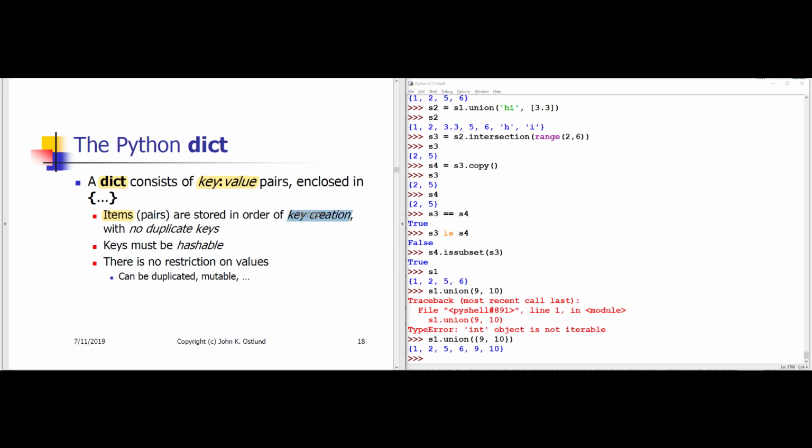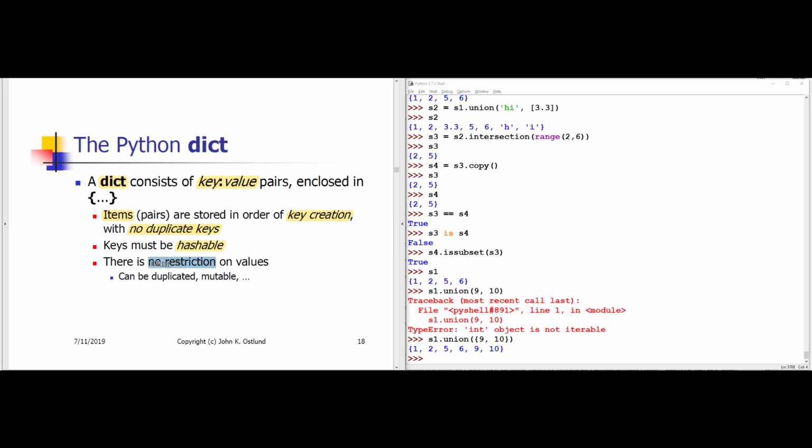The items are stored in the most recent Python implementations in order of key creation. So the first item that you add to a dictionary remains the first item, and so forth. You're not allowed to have duplicate keys. Like the elements in a set, the keys have to be hashable. So there are these restrictions on keys. Keys have to be unique. Keys have to be hashable. Items in a dictionary are stored in order of the key creation.